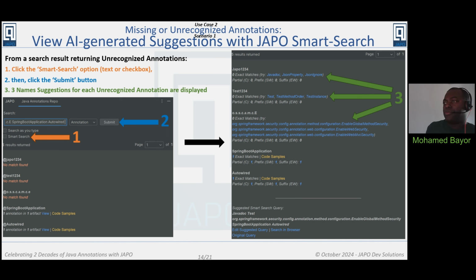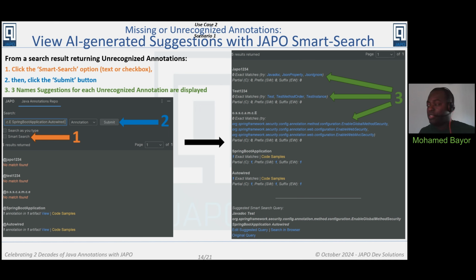Now, when it comes to matches not found or unrecognized annotation, as we call it here, you have the possibility to have JAPO suggest any other annotation names based on what you entered as search criteria. That's something that can help in case you want to research and make sure whether the annotation really exists or not.